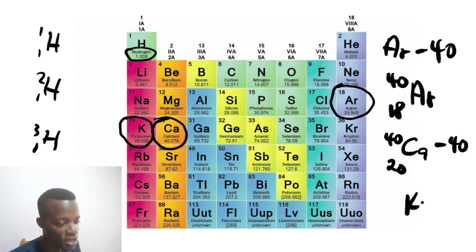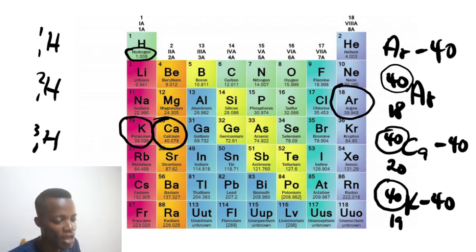We have potassium 40 as well. Potassium 40 is one of the isotopes of potassium. So you are going to have 19 here, and then you are going to have 40 here. So you see that these are atoms of different elements: argon, calcium, and potassium. They are atoms of different elements, and they have the same mass number or the same mass. Because of that, all these three are called isobars, same mass, basically. So that's what we need to understand about isobars.